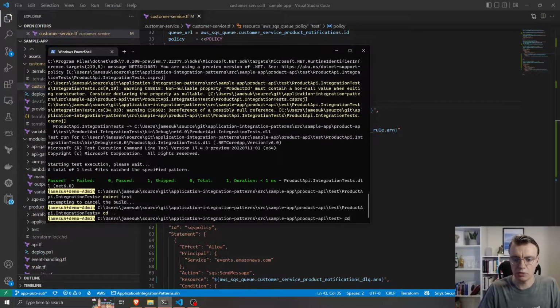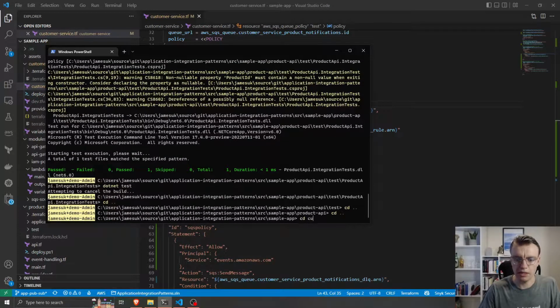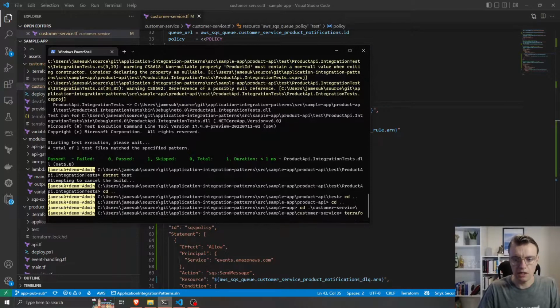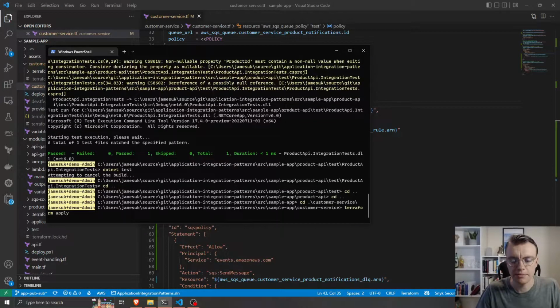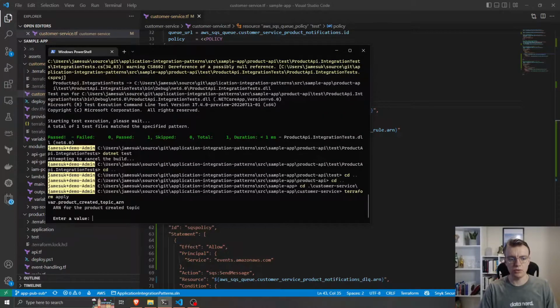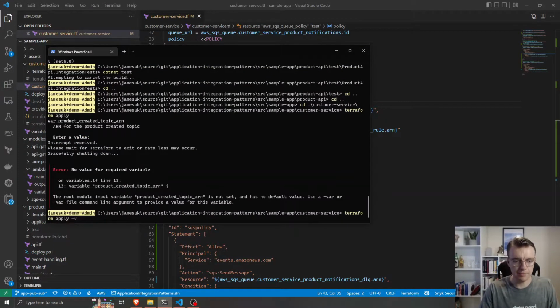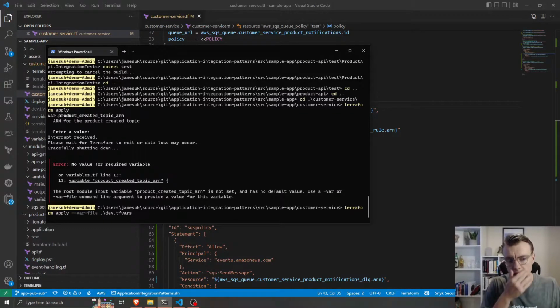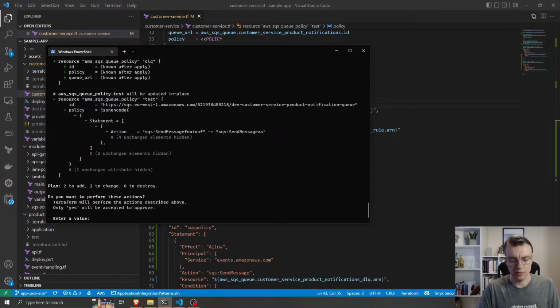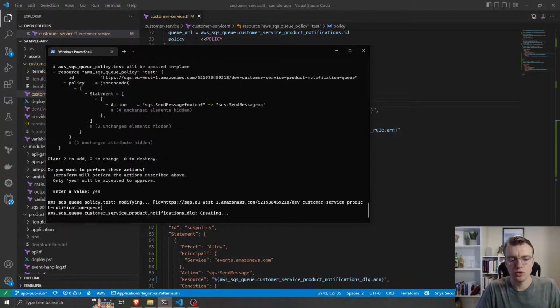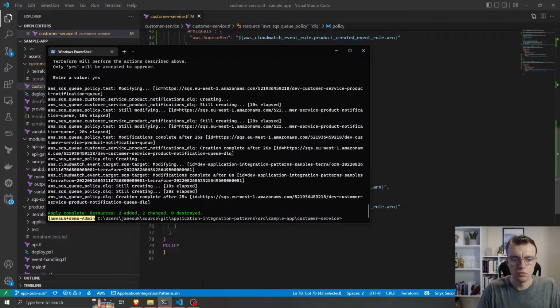reapply my Terraform code, I come back up to the top level, back into my customer service, and run Terraform apply. And we'll now recreate, forgot my var file again. There we go. So we'll now actually see what happens. We're going to add two new resources. Okay, so that's completed now.